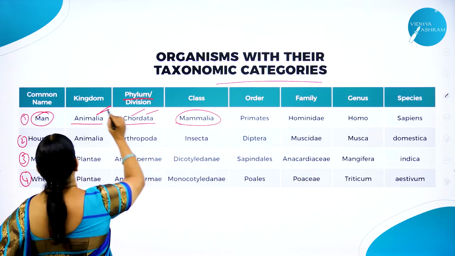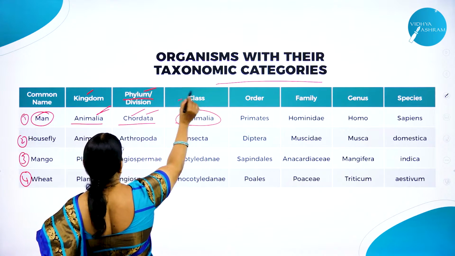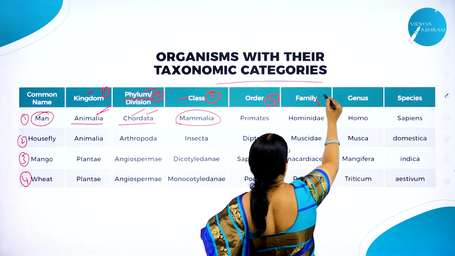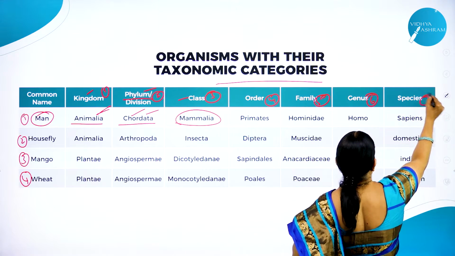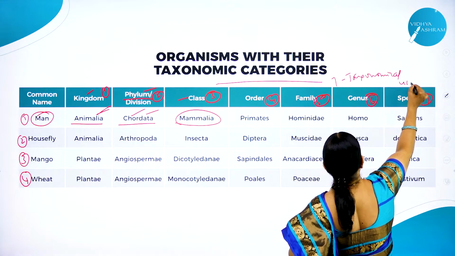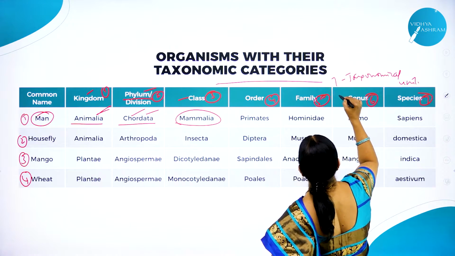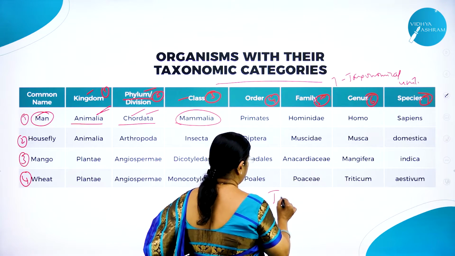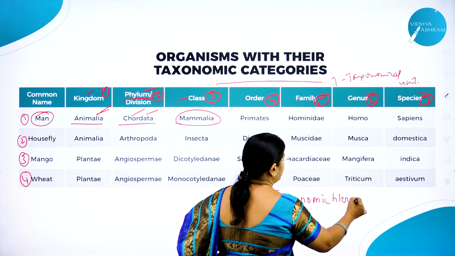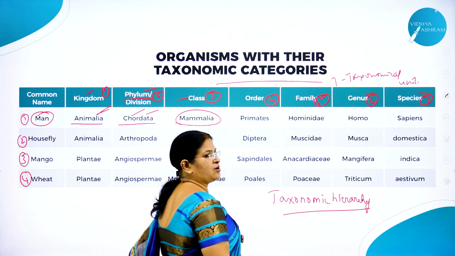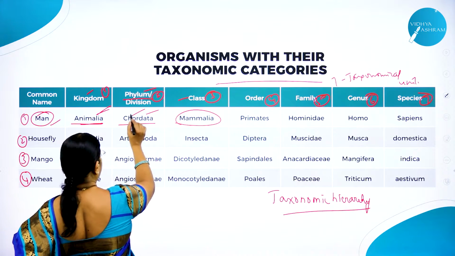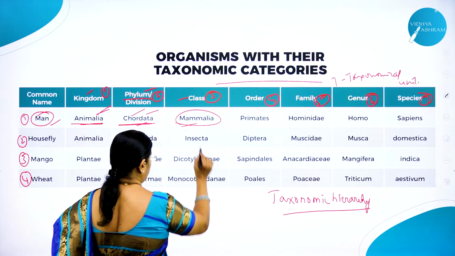So man belongs to kingdom Animalia. See here you can see the units. Kingdom, phylum, class, 1, 2, 3, 4, 5, 6, 7. As I said, seven taxonomical units. Writing this like this is called what? Linear hierarchy, or it is called taxonomic hierarchy. How it goes? For man, kingdom Animalia, phylum Chordata, class Mammalia.